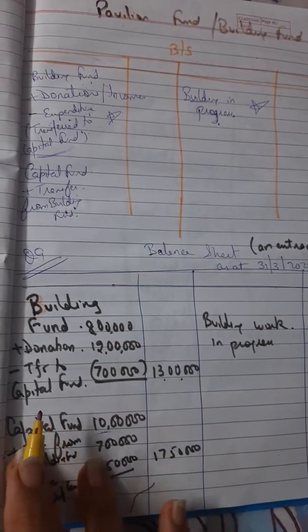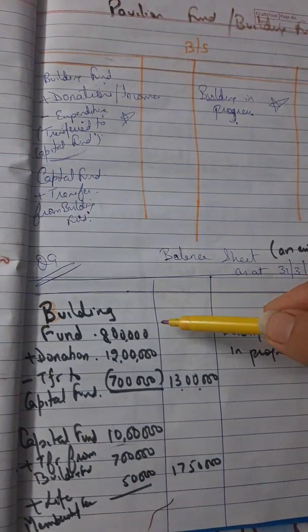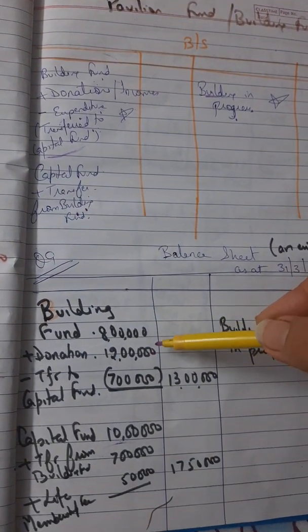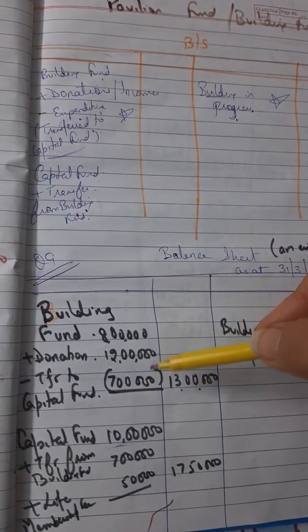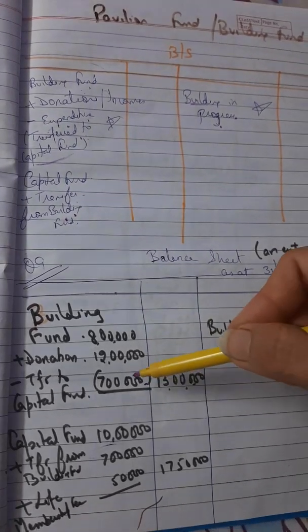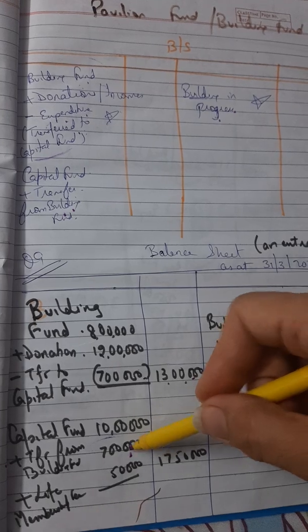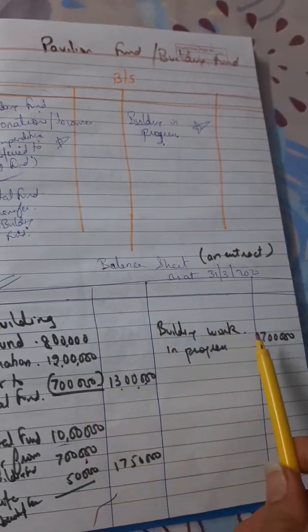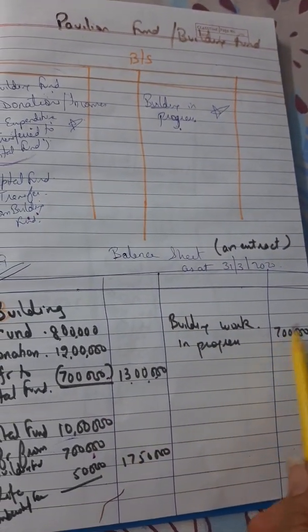So you can have questions on this. For example, the building fund is 8 lakh, donation is 12 lakh. Now the expenditure on building, that means we have already spent 7 lakh rupees on the building. So 13 lakh will come over here. This 7 lakh will be added to your capital fund also, and this 7 lakh we are going to show as building work in progress.